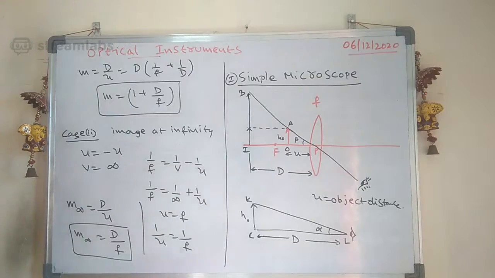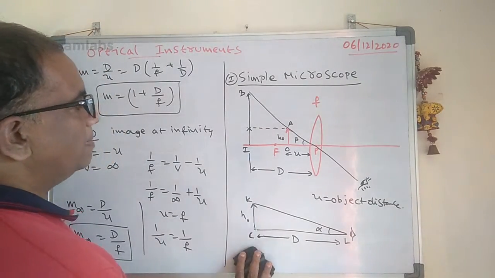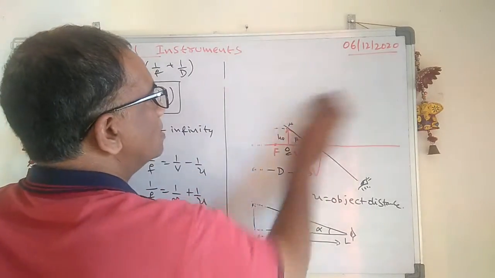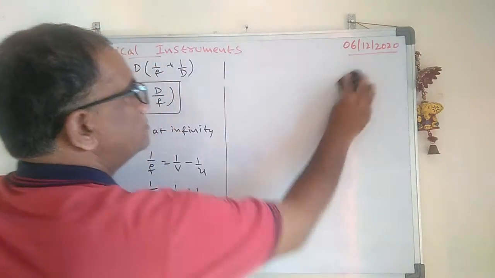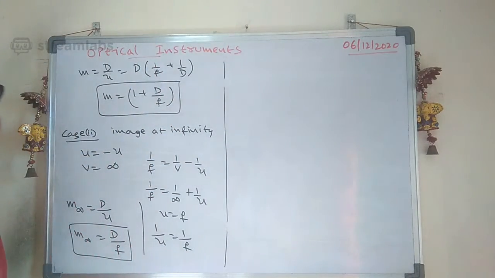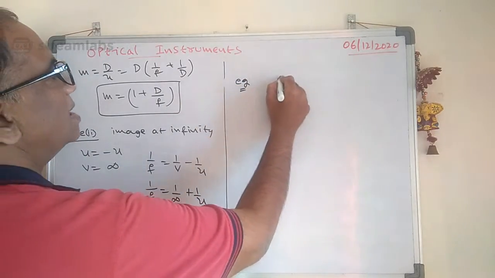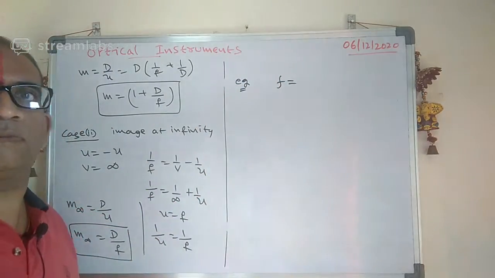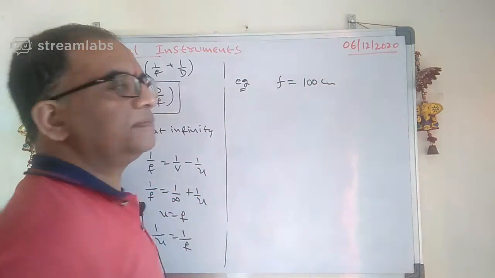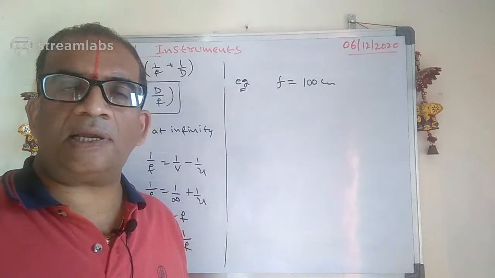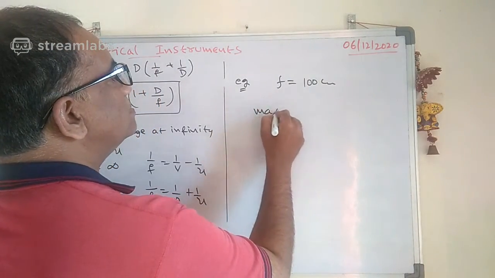Let us try carefully one simple problem. Let us try one simple problem, take one example, simple thing. Let us say the focal length of the lens is 100 centimeter. The focal length of the lens is 100 centimeter. Now tell me the maximum